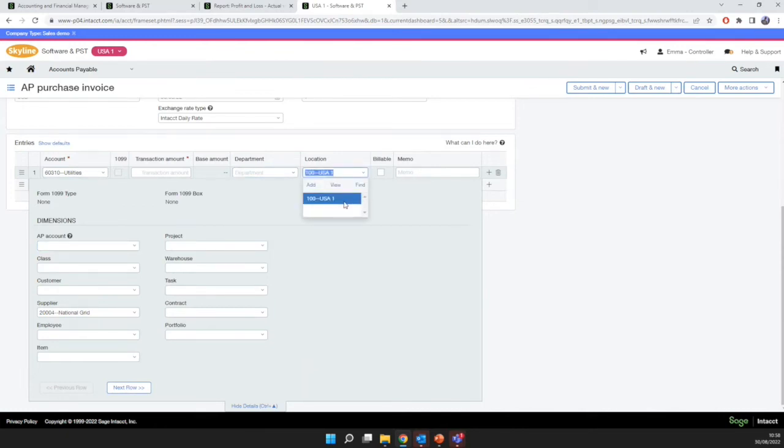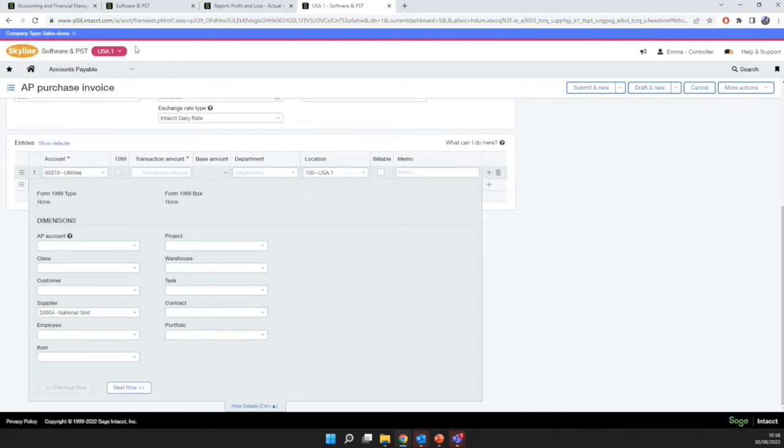So we can post from either the child entity as we are now, or if we're posting from a top level, we can actually choose which entity to tag at that point. So as a finance manager, I don't have to worry about going into 3 or 4 entities to make postings to check information. I can be working at that top level and be tagging the entities as I go through and enter transactions or check transactions.